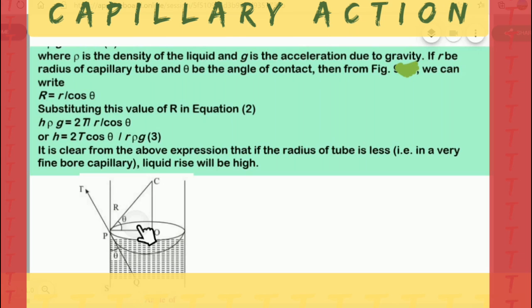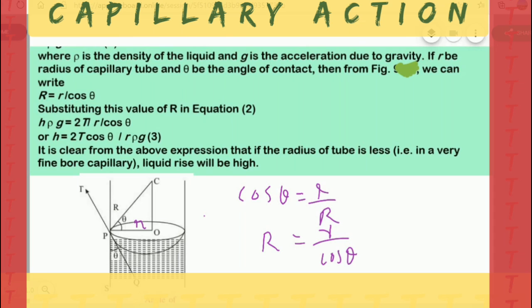From the diagram we can write cos theta. Cos theta is equal to small r by capital R. So we got cos theta equal to small r by R. Then R is equal to r by cos theta.